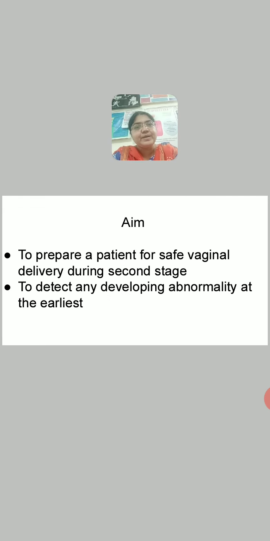First, the purpose of management. Why do we require to manage the first stage of labor? First aim is to prepare a patient for safe vaginal delivery during the second stage, because delivery occurs in the second stage. So when you get the patient in the first stage, especially primigravida, she has the anxiety about the labor. She has the anxiety how will she pass through this process.